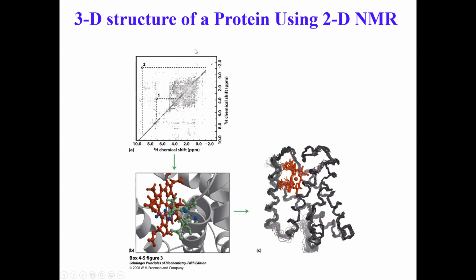And that NOE signal happens because of the close range interactions of hydrogen atoms that may lie close together in space, but far apart along the peptide backbone. Okay, and they are showing you here 1 and 2.